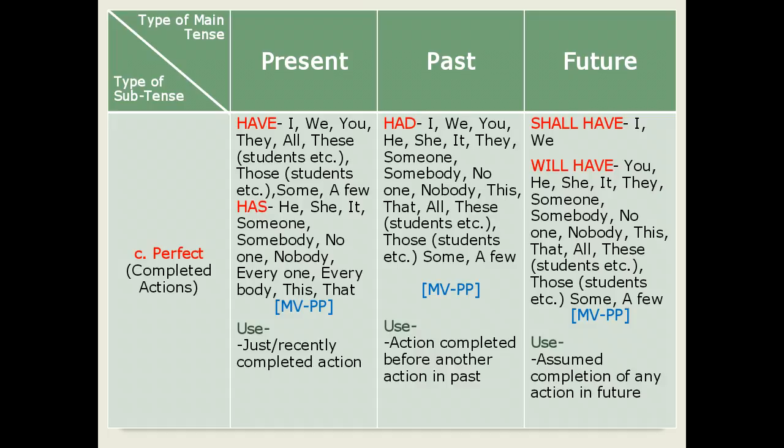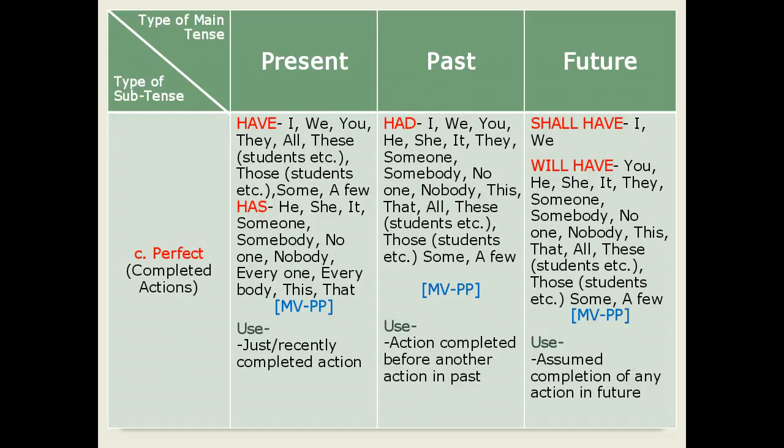In present perfect tense, the supporting verbs have and has are used. Have is used for I, we, you, they, all, these, for example, students, those, for example, students, some students, a few students, etc. And has is used for the singular pronouns, that is he, she, it, someone, somebody, no one, nobody, everyone, everybody, this student, that student, etc.